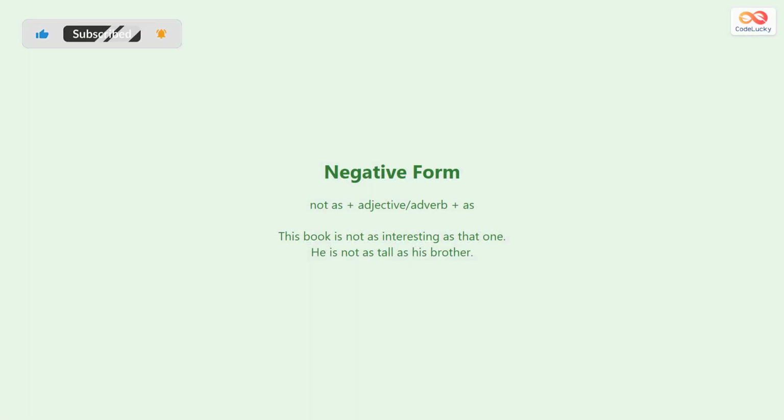For negative equality, use not as plus adjective or adverb plus as. This book is not as interesting as that one means less interesting. He is not as tall as his brother means shorter height.